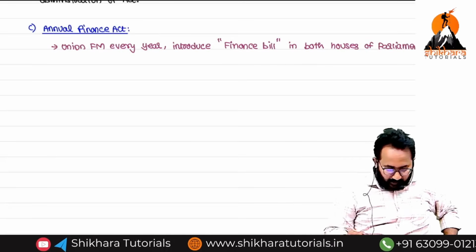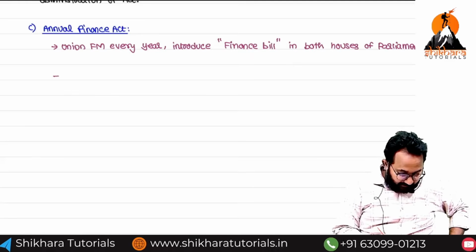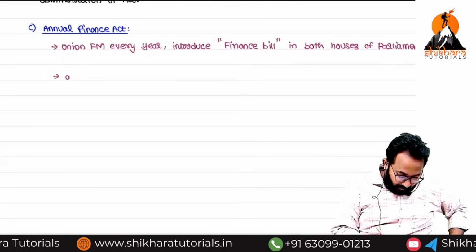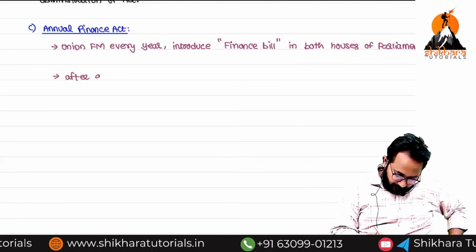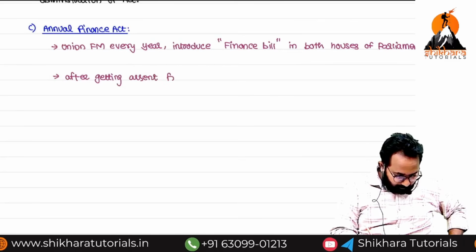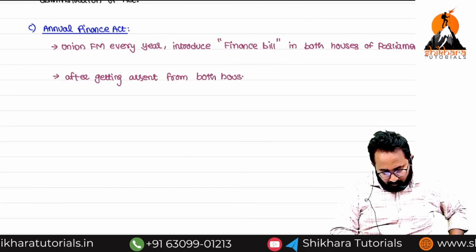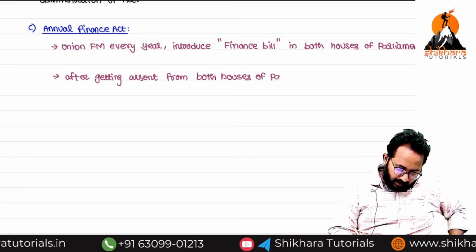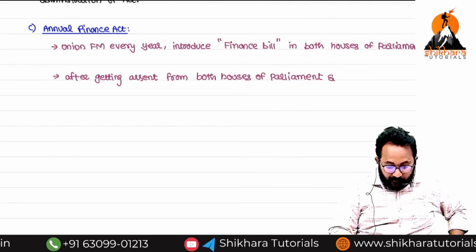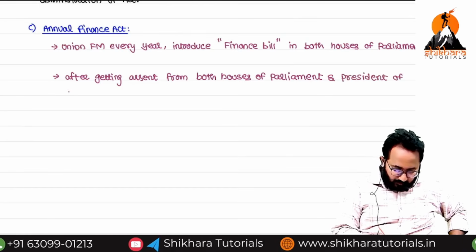Both the houses of Parliament. Next, after getting assent, that means definitely both the houses of Parliament assent they got, then that will be sent to whom? After getting assent, meaning consent from both the houses of Parliament and the President of India. What is that? President of India.